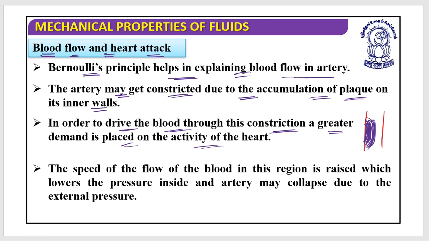So this artery may get constricted due to accumulation of this plaque, and as you can see, its area is lesser as compared to the initial area, which was A1. So the speed of flow of the blood in this region is raised, which lowers the pressure inside, and the artery may collapse due to the external pressure.